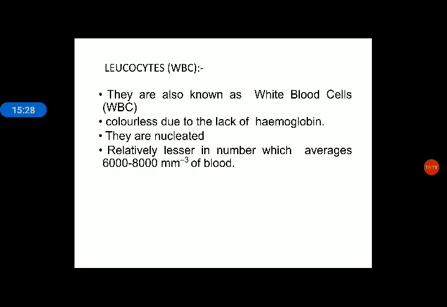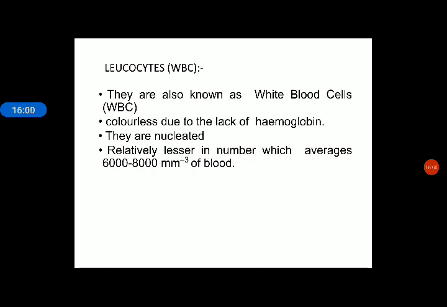Leukocytes are also known as white blood cells. As the name indicates, the color of these cells is generally white, or you can say colorless. They are colorless cells, and they do not possess hemoglobin. This is the important difference between RBCs and WBCs. RBCs contain hemoglobin. WBCs do not have hemoglobin.